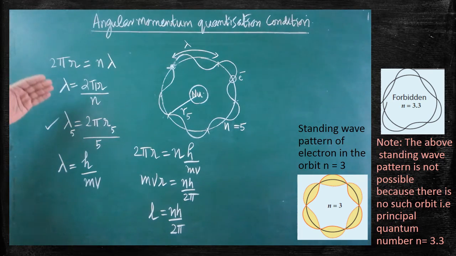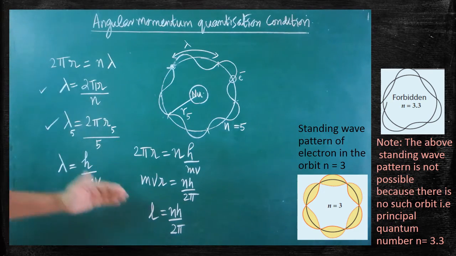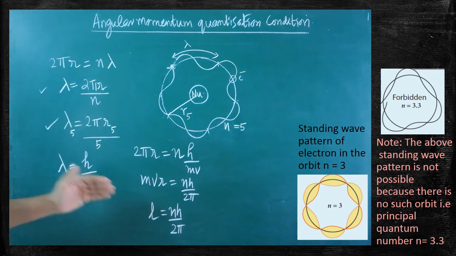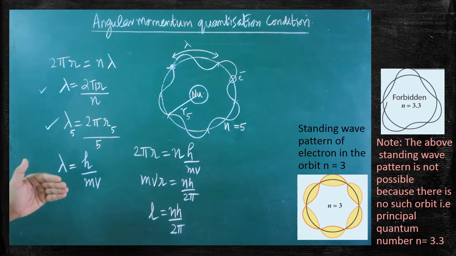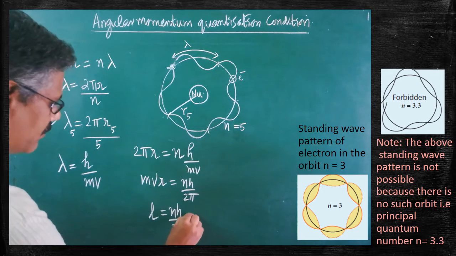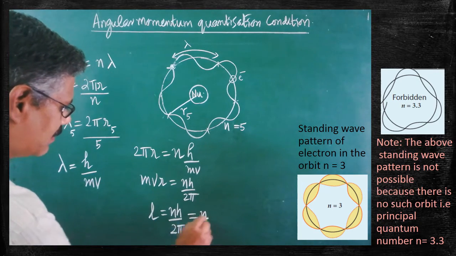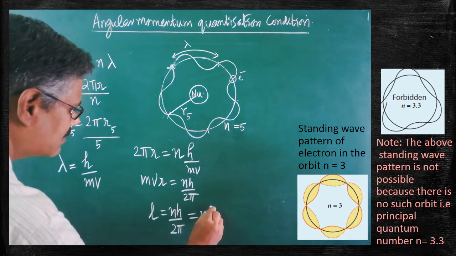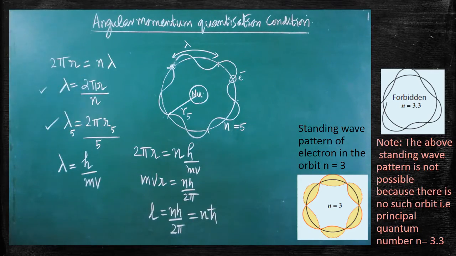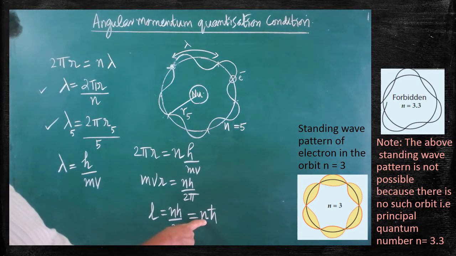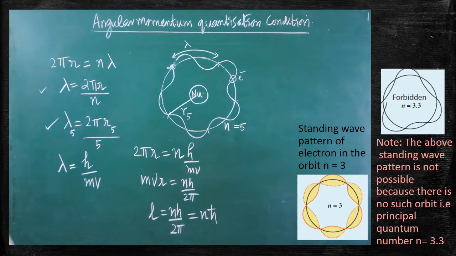Look at that, this expression for L is derived with the help of de Broglie's hypothesis. That is, the Bohr postulate is confirmed by the de Broglie hypothesis. Here, the same L, nh by 2 pi, could be written in some other form as n h cross. Are you clear? So this is the final expression that you can obtain. h cross is nothing but h by 2 pi. By substituting the principal quantum number, we are able to measure the angular momentum of any electron in any orbit.